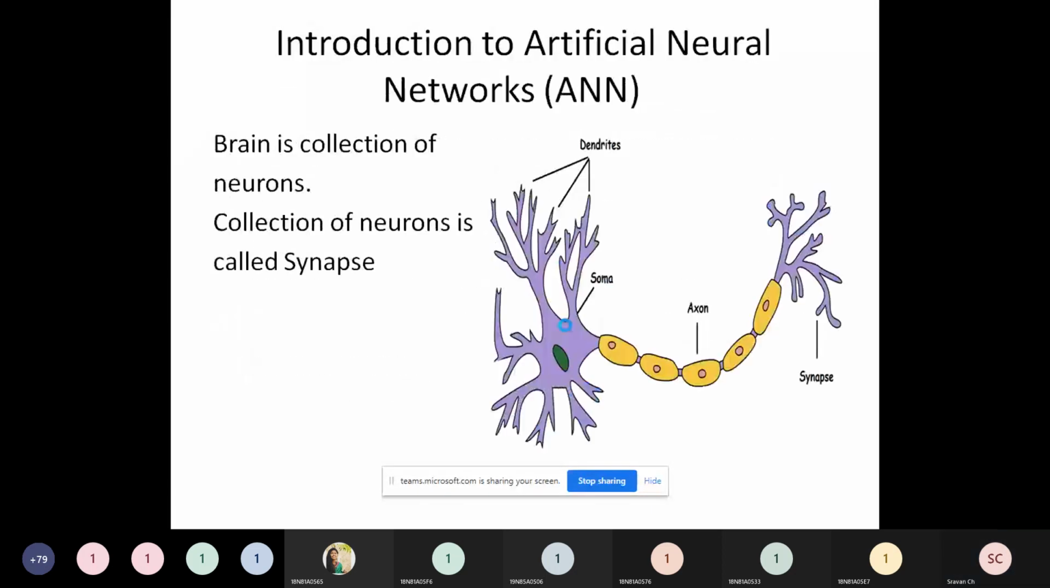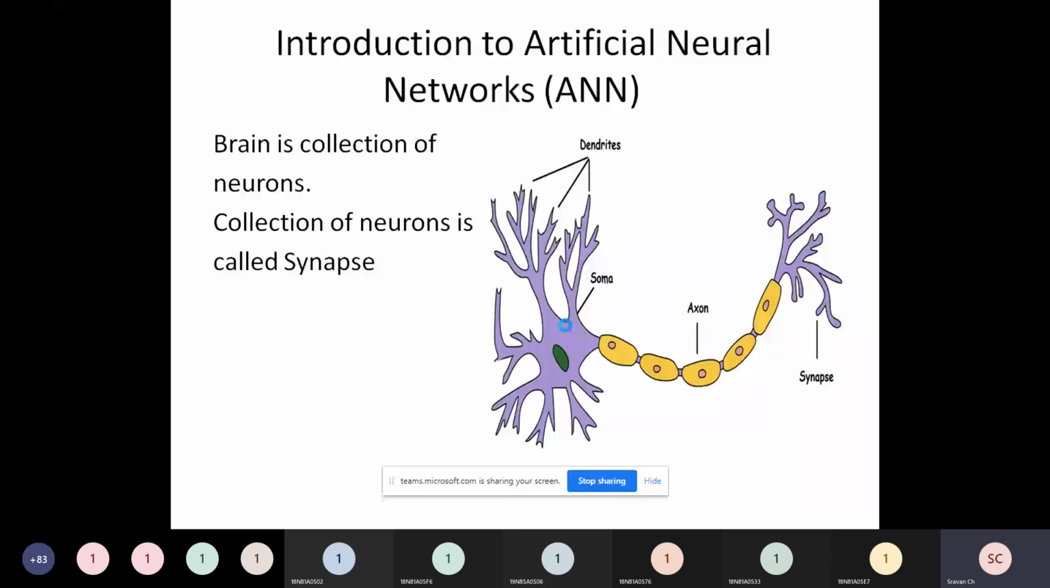Now, introduction to artificial neural networks. So friends, from where this concept of neural network came, that is an important point, right? The name itself contains the word neuron, right? The word neuron actually came from the human brain, right? So what is the human brain? Human brain is a collection of neurons.